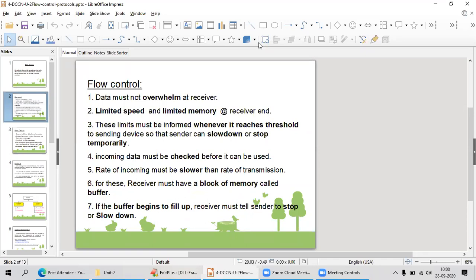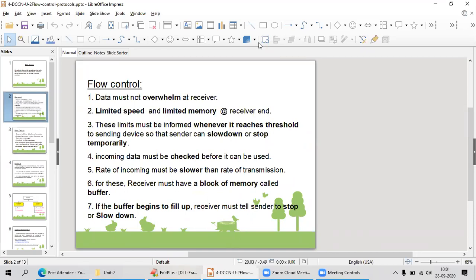Okay, that is the third one. Incoming data must be checked before it can be used. The sender will send whatever you are asking for, but the receiver has the responsibility to check that particular data before it is used, and it must send it to the next layer, that is the network layer, the top layer of the data link layer. It has to check before that.